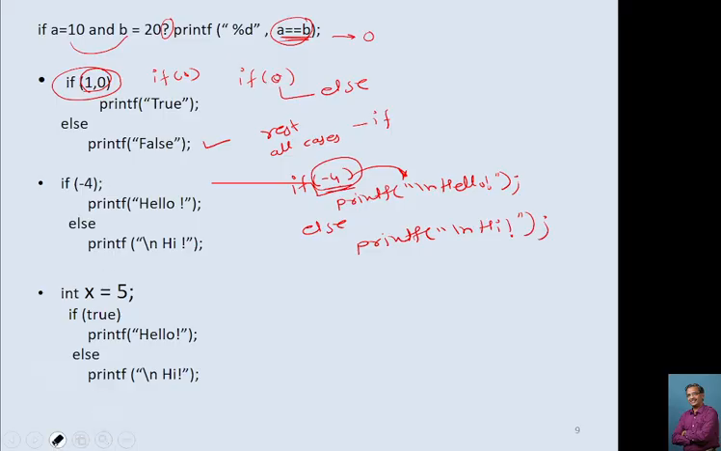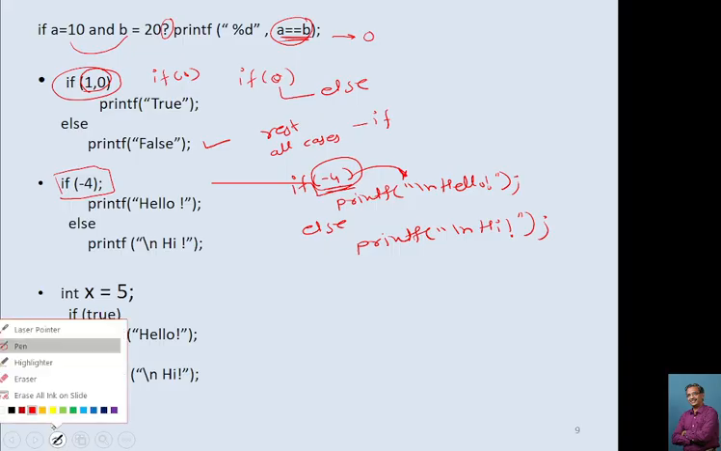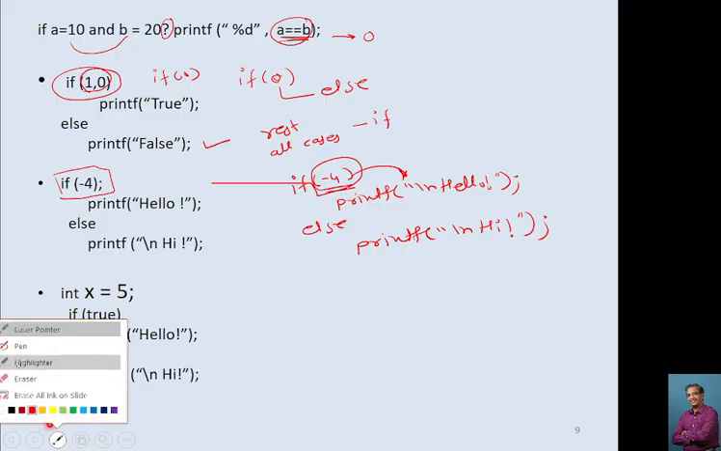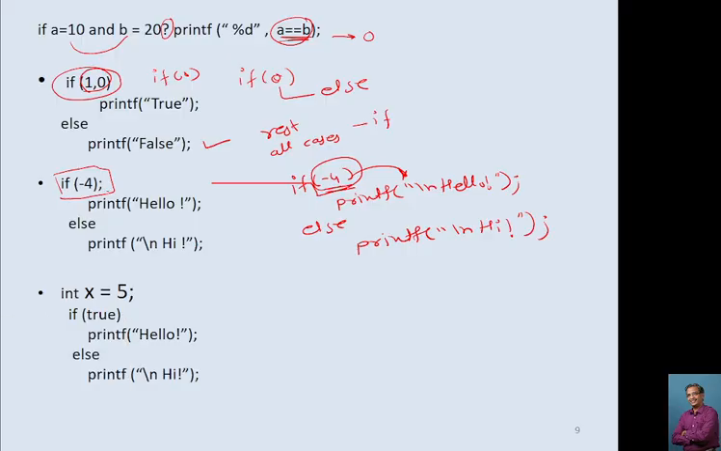Now here check this, this is a semicolon, this is a semicolon. Okay, so whenever there is a semicolon, this is considered as an if with no statement. This is a regular statement, and for this else it will generate an error saying misplaced else error.